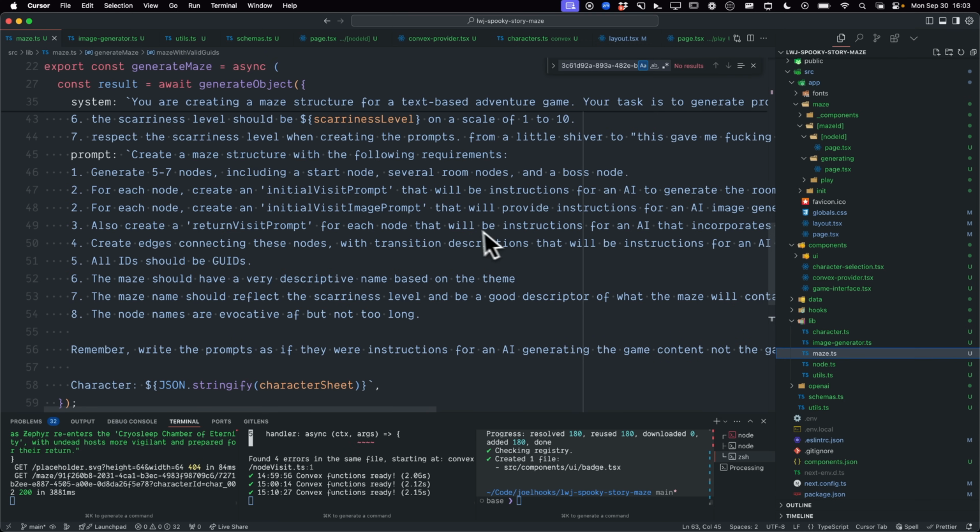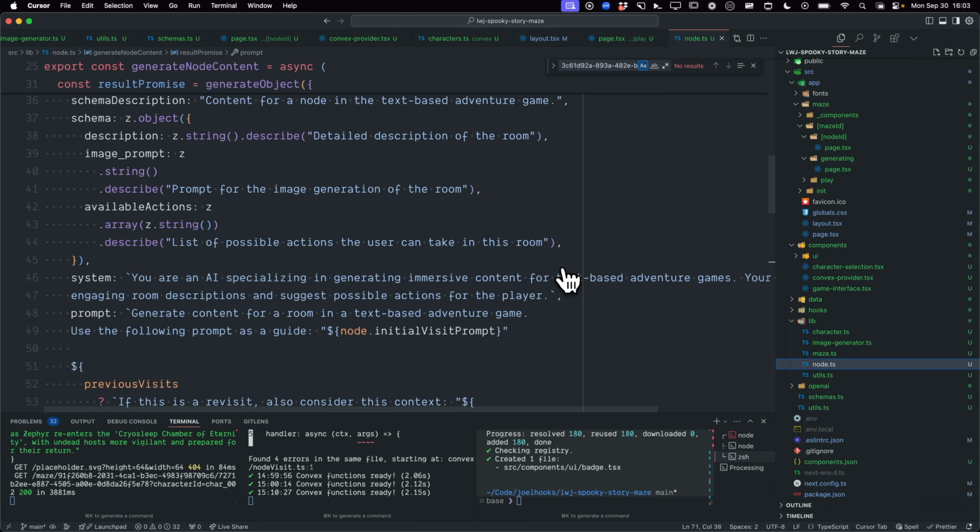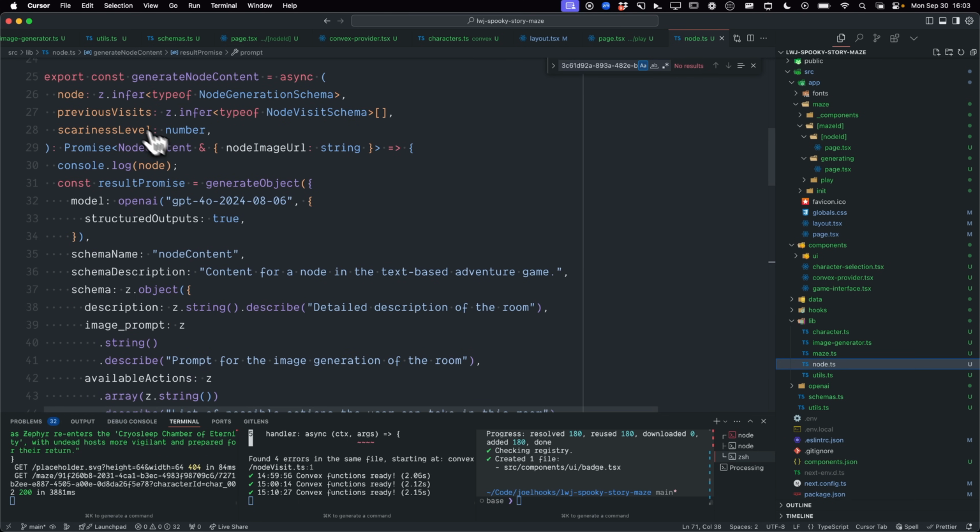I'm pretty sure sometimes if it messes up and doesn't match the schema, it'll redo it for you, so it takes even longer. Probably costs twice as much on the OpenAI side too, but if your data's right, your data's right, so what are you gonna do? And that's the maze itself, which generates the maze structure, and then each node has a similar thing where you go in and it generates it.